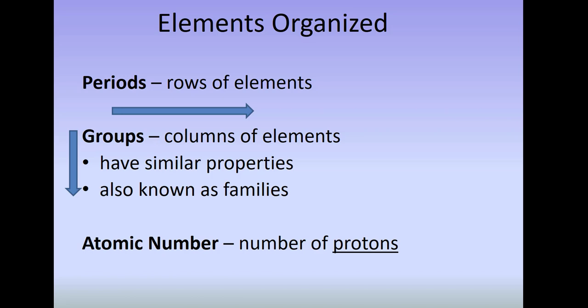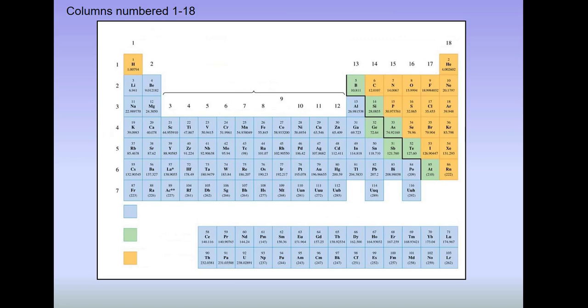You might wonder about the 2 rows of elements at the bottom. If you look at the numbering system, you'll find that those elements are actually just cut out of the periodic table. The periodic table really should be double in length, but for printing purposes, they have cut out some of the elements and put them on the bottom. The periodic table is, according to Henry Moseley, arranged according to atomic number, the number of protons.